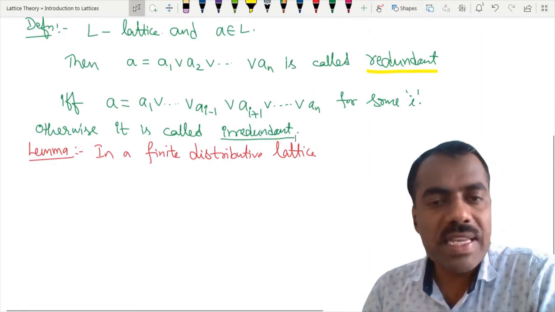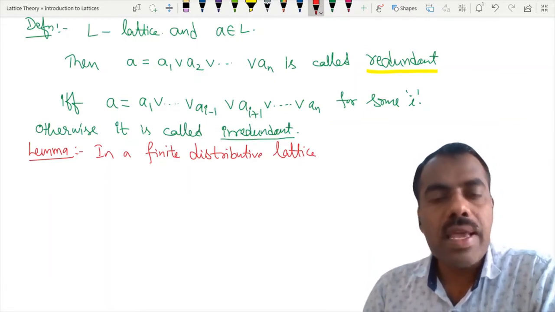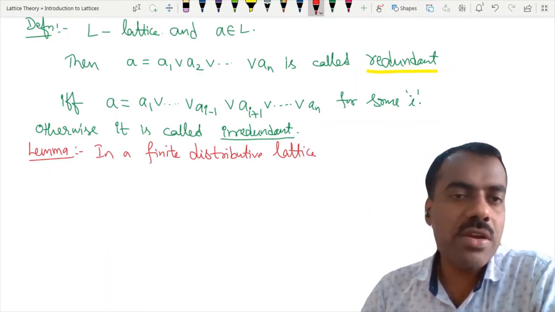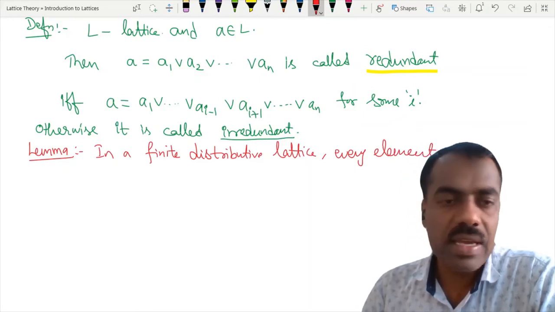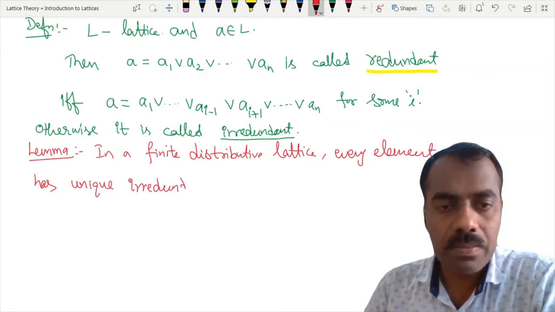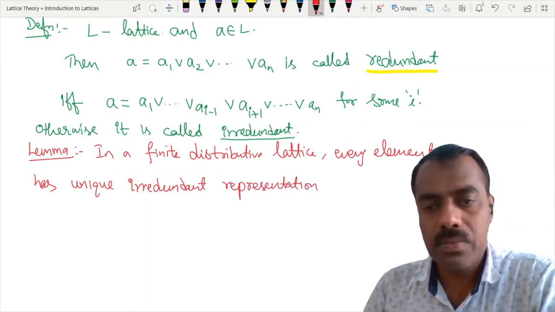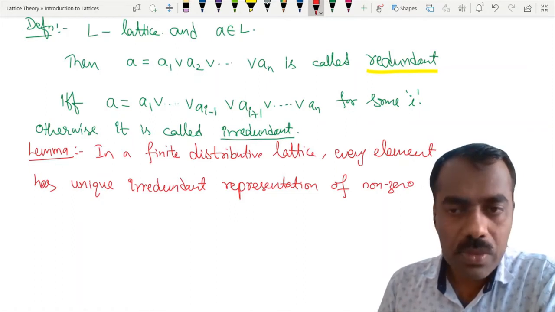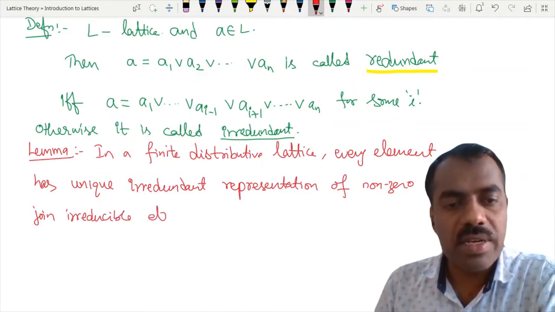So the result we are going to discuss here is that in a finite distributive lattice, every element has a unique irredundant representation of non-zero join irreducible elements.